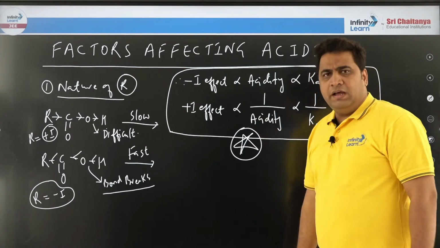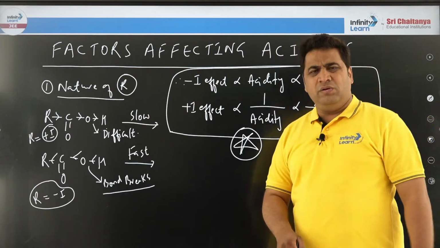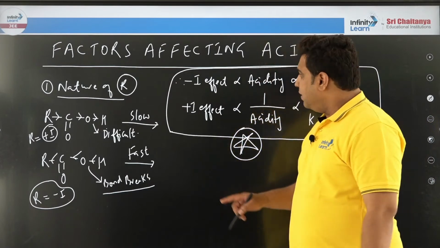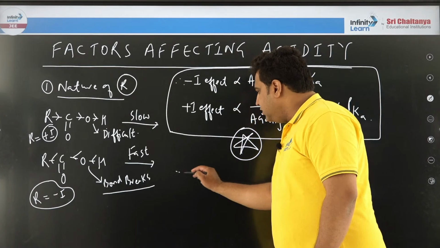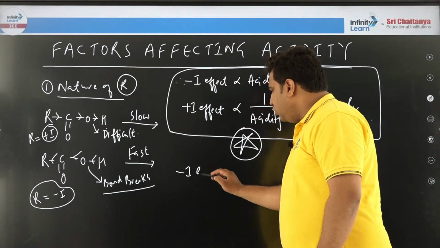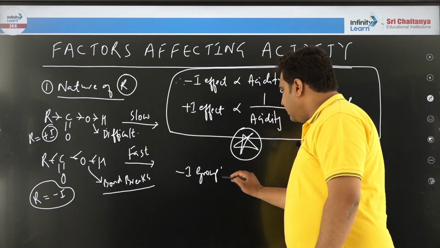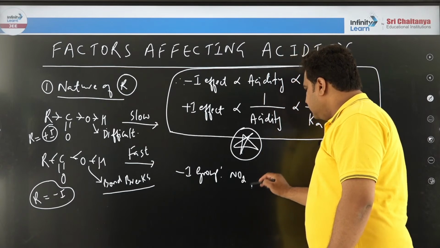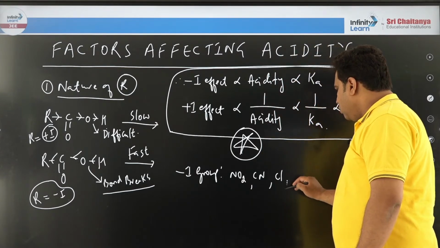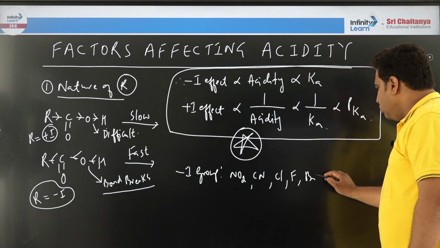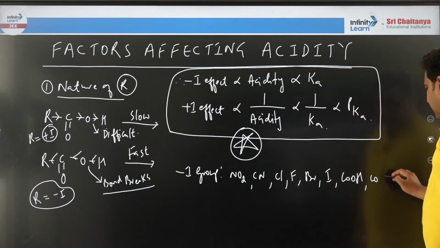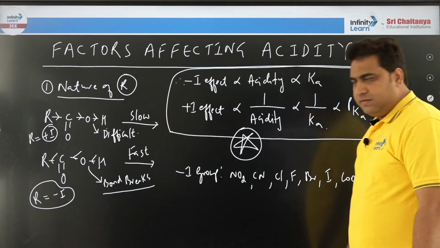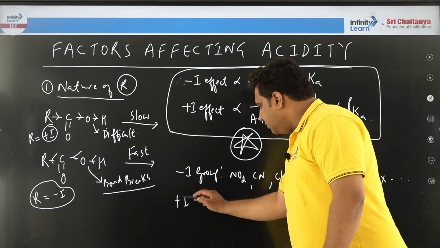That means what? In simple language, sir, you will say, Sarfaraz sir, one doubt is there: what is the minus I effect, how shall we know the minus I effect? Minus I groups, you studied, no. Minus I groups like nitro, cyano, chloro, fluoro, bromo, iodo, carboxylic acid, acyl halide, etc. All these are minus I groups. Plus I groups are nothing but alkyl groups